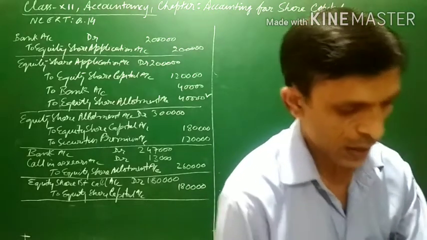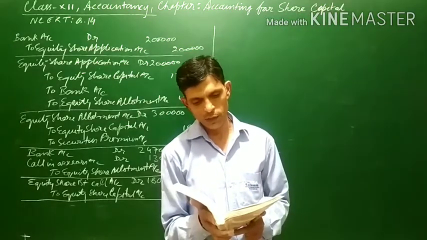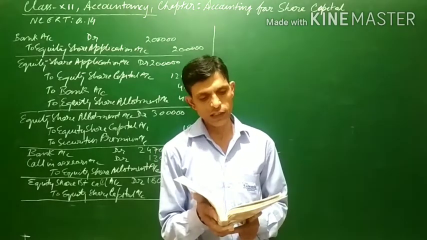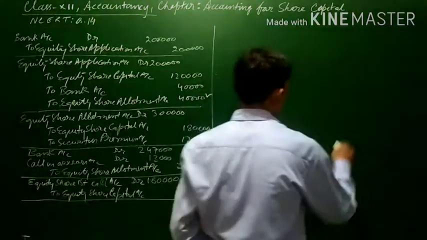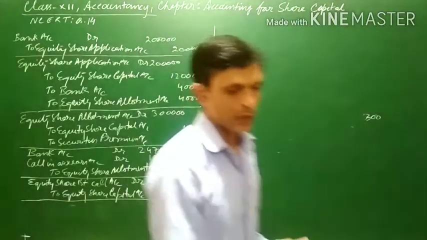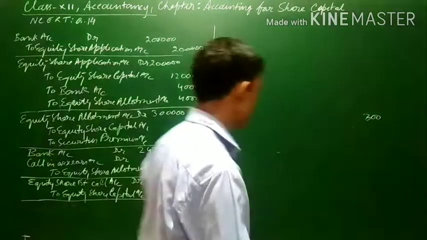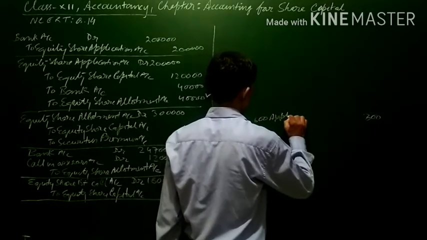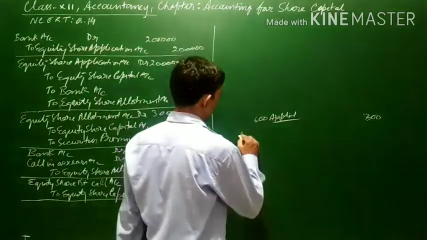Now Rohit has not paid the first call money, and Itika has also failed to pay the 2 calls. It is clearly mentioned that Itika has also failed to pay the calls. Along with Rohit's 300 shares, Itika has also not paid the allotment. Itika had applied for 600 shares. Now again we have to calculate here.